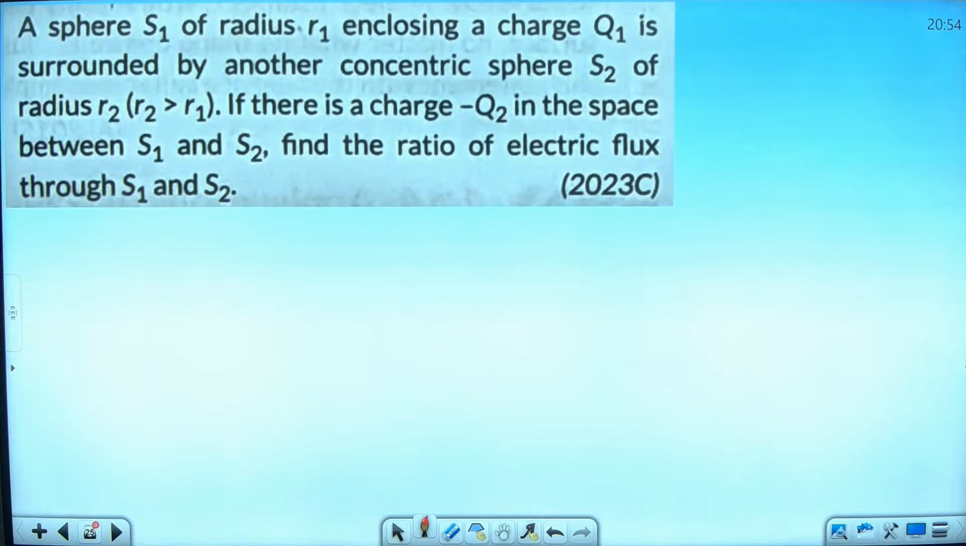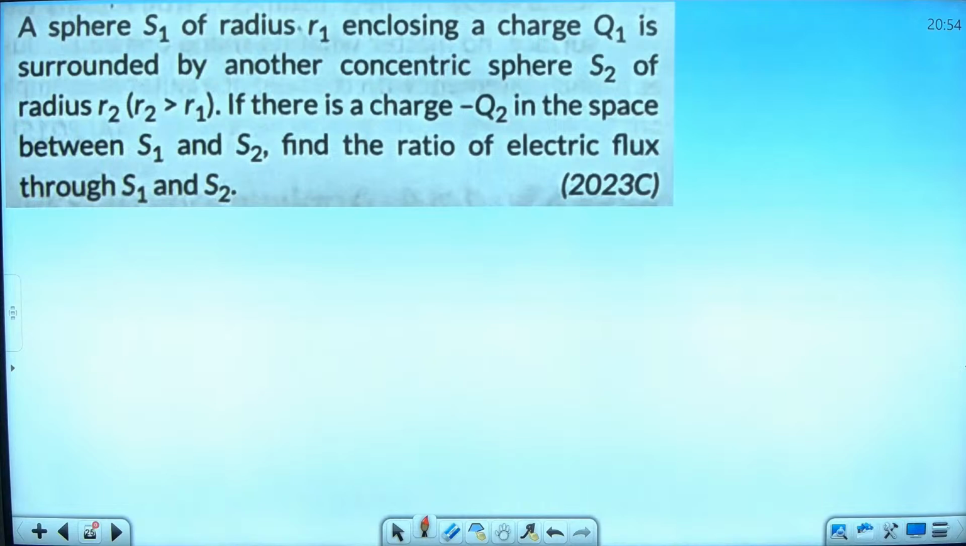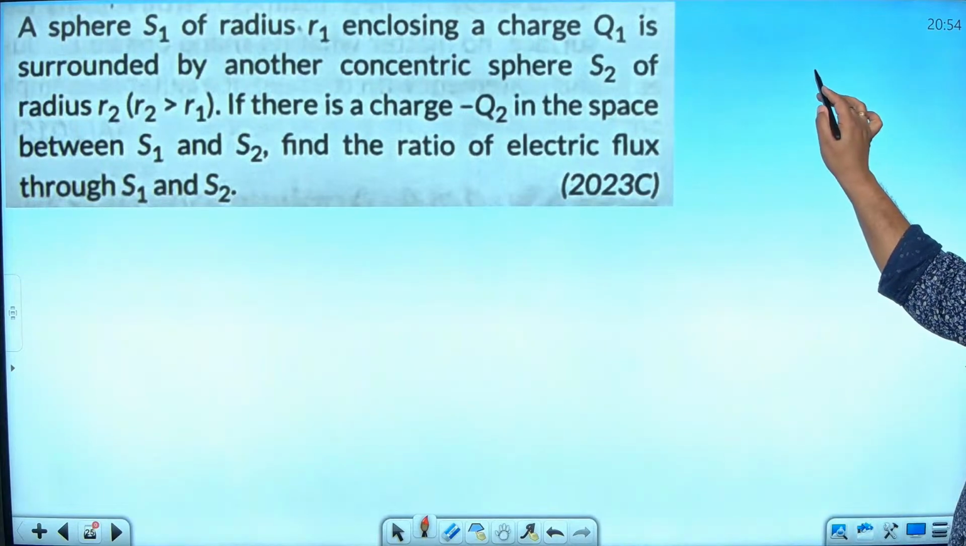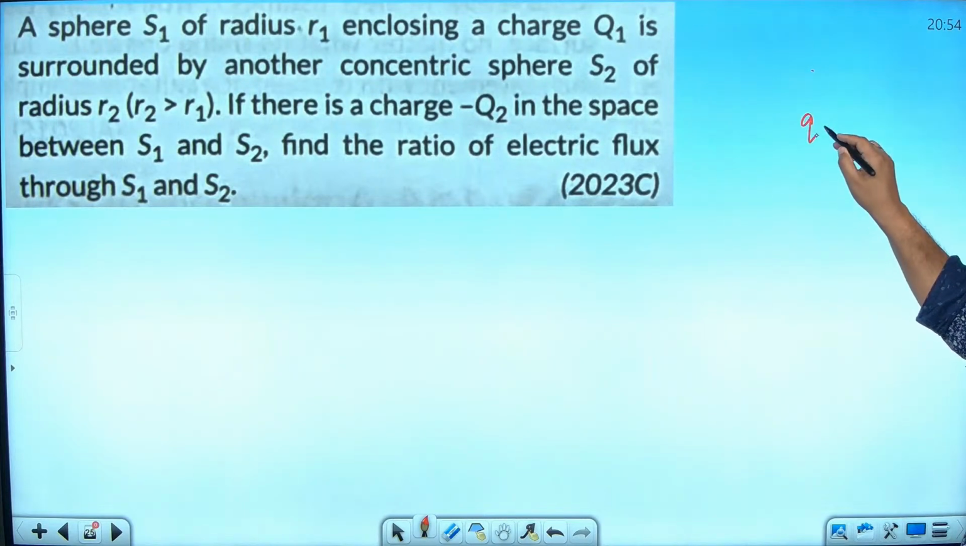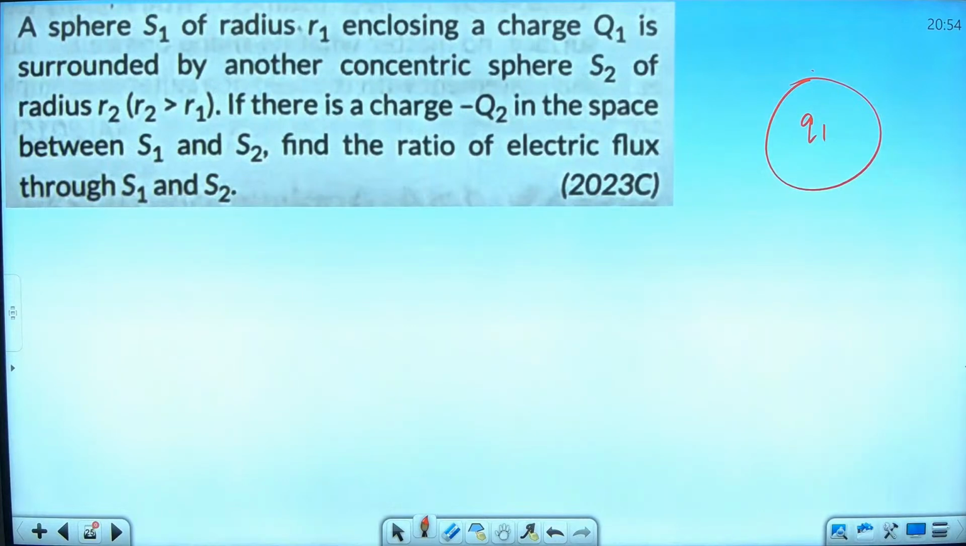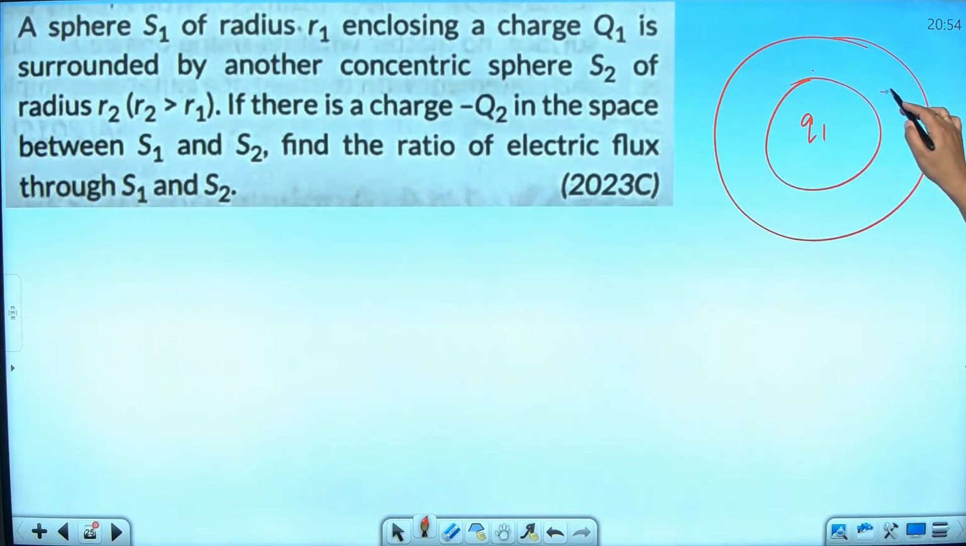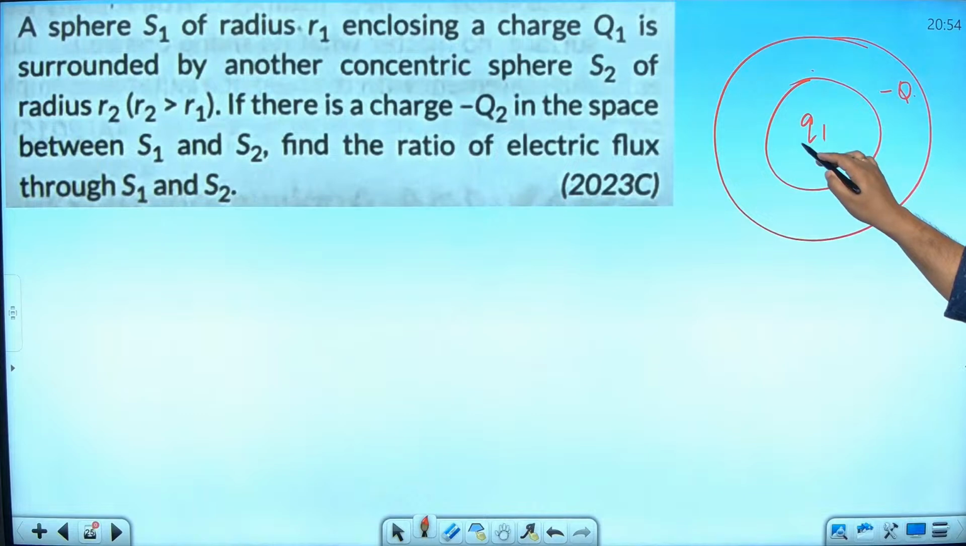Q1 by Q1 minus Q2. Good, correct, very good. The answer is Q1 by Q1 minus Q2. I hope you understood how. It's not solved still. There is a charge Q1 enclosed by a sphere of radius R1, right? There is another surface bigger than this, and the charge here is minus Q2, right? This is the question.